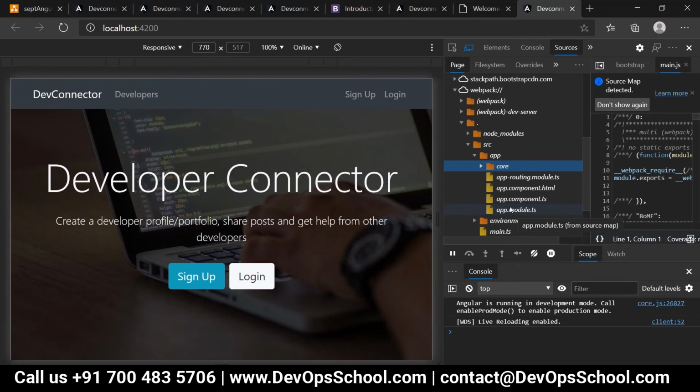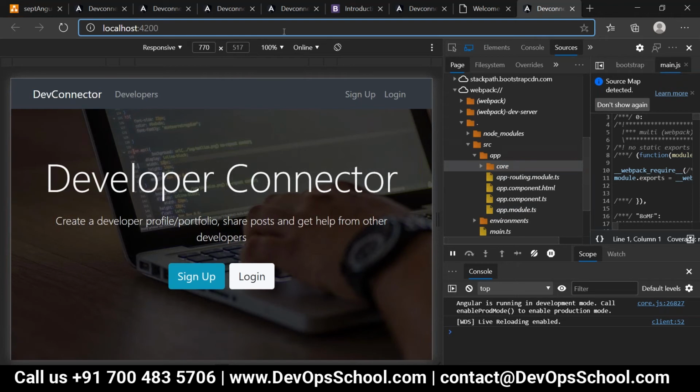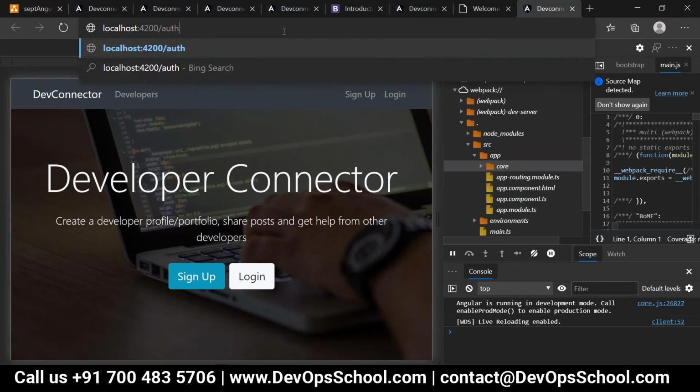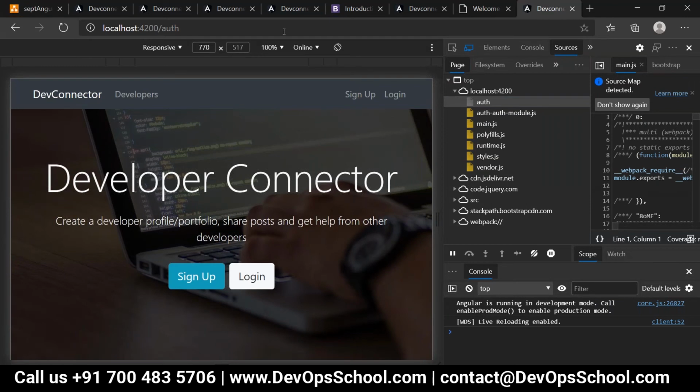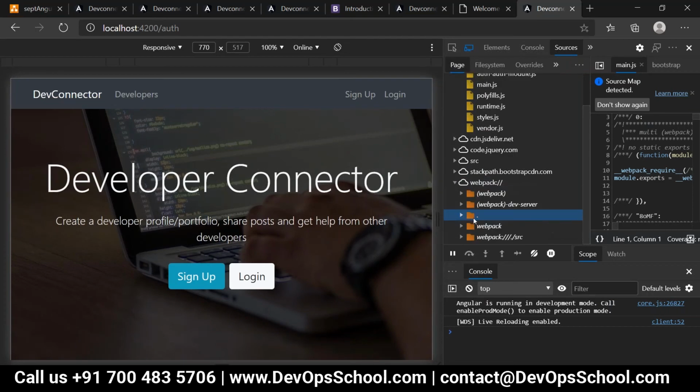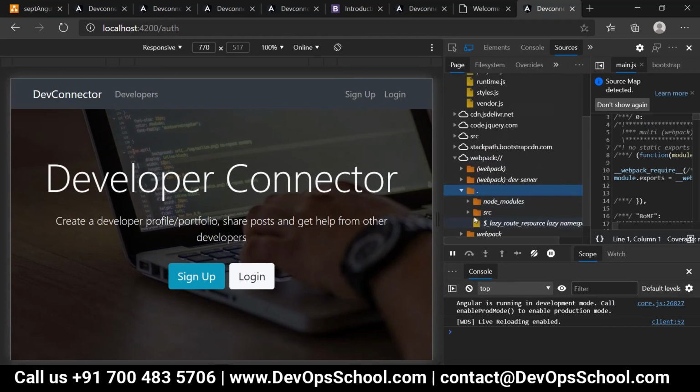App by default and core, because we are importing it in app module, so that's the reason it is loaded, correct? Now here I'm putting slash auth, everyone? Have a look. I provided slash auth, but people, is it loading the auth module or not?